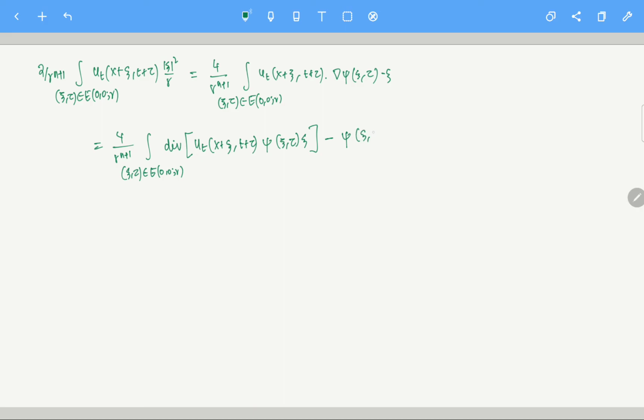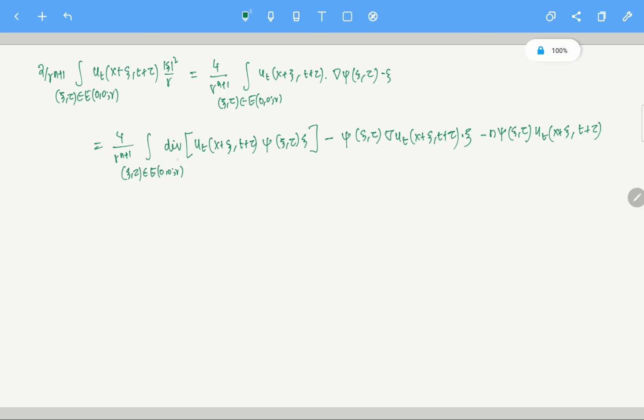I'm sorry, there are a lot of phi and taus here, so this is the gradient of u_t at the point x plus xi, t plus tau, dot xi, minus n xi of phi of xi eta u_t of x plus xi, t plus tau. Okay, this is fine, I think. Now let me explain to you why all of this is coming.